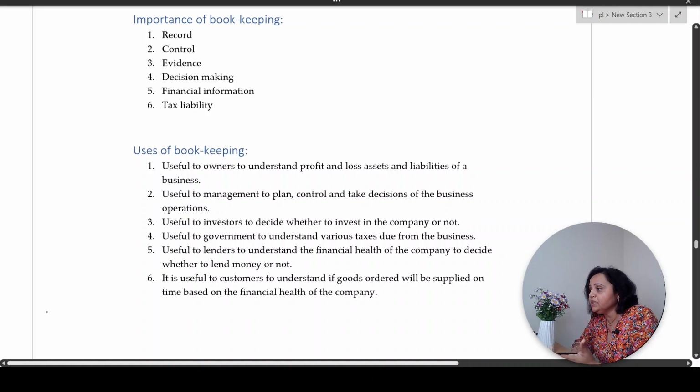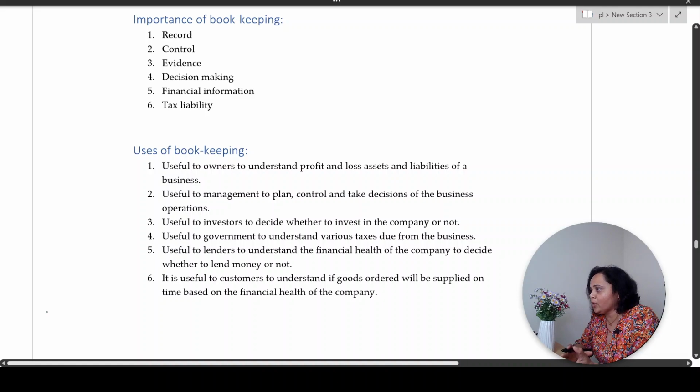Correct? It was useful not only to the management but also to the investors to take decisions whether the company was worth investing in or not, whether the company was profit making or loss making. Who would invest in a loss making company and lose their hard earned money? Well, no one. So these records were useful for the investors as well.